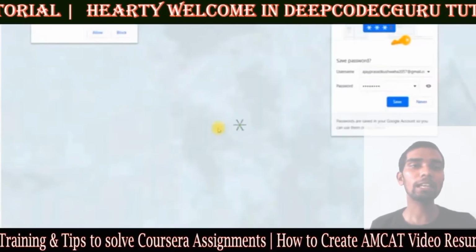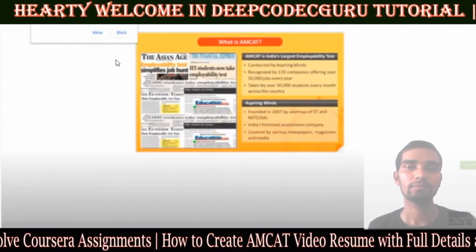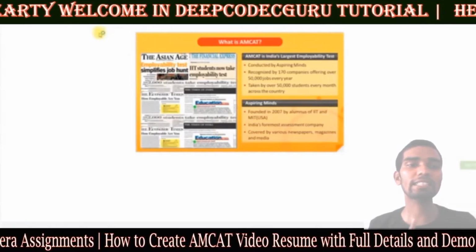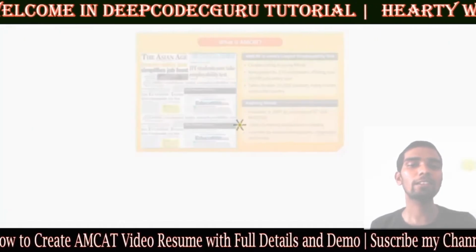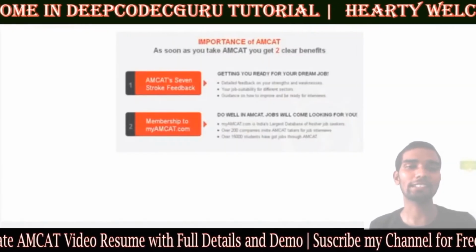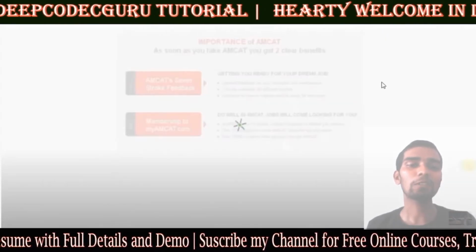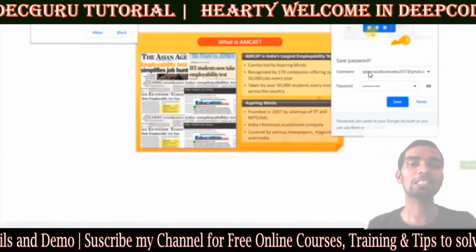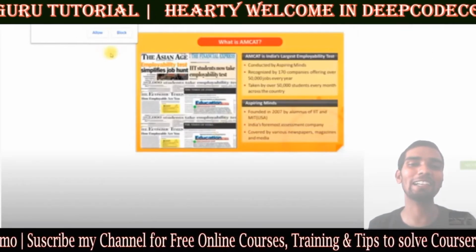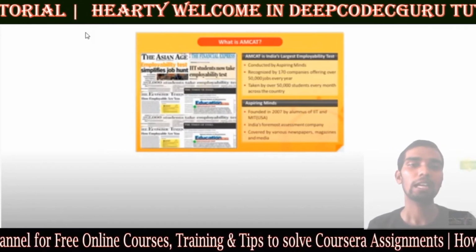Once you click login, it will ask you to turn on your camera. So you make sure you allow your camera, otherwise the video resume will not be created. Okay. And regarding password, I will show you again. Okay. So it is asking about saving your password. This is not required. You can cut it, and you make sure you allow your camera.